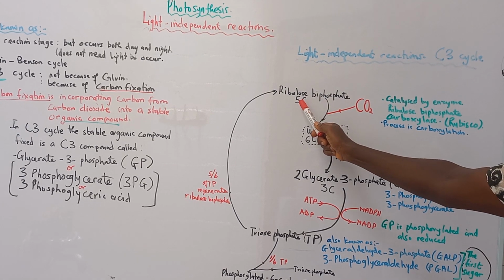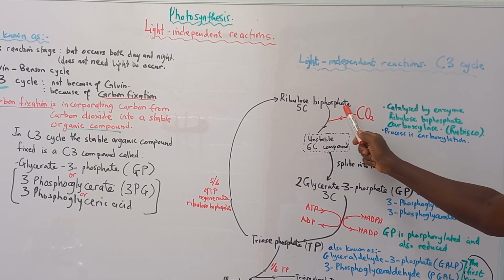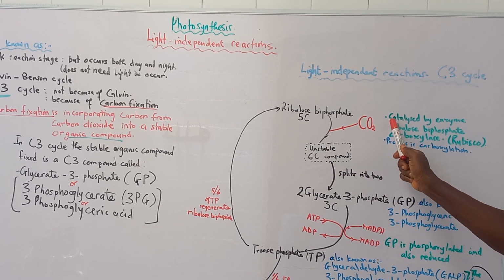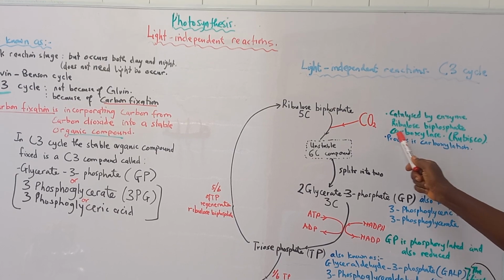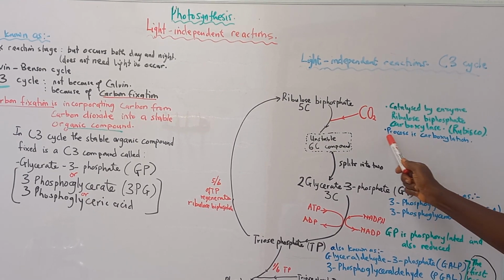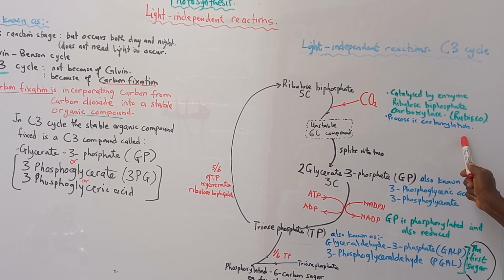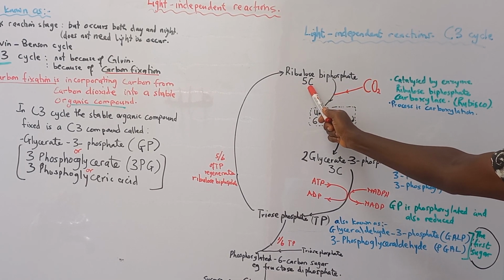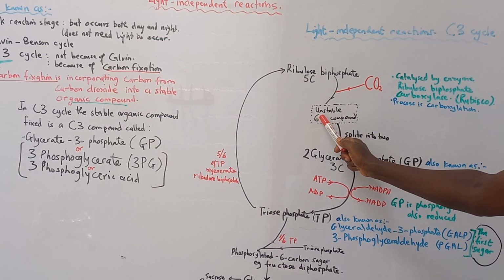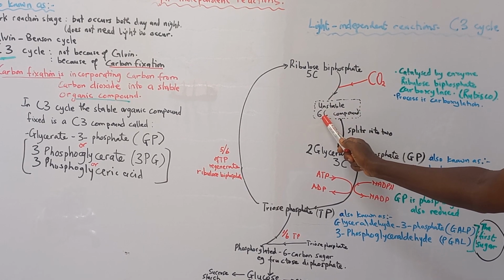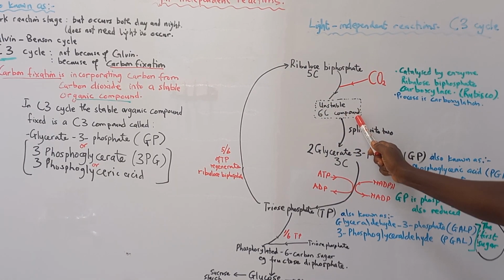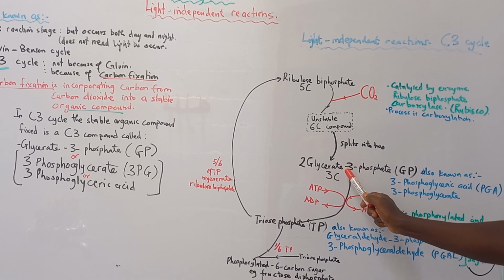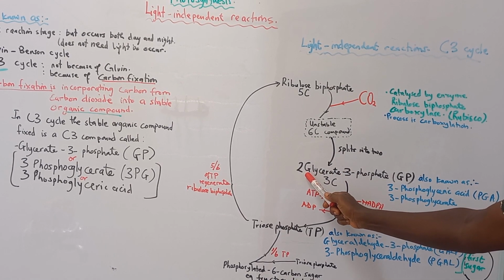So the process of ribulose biphosphate combining with carbon dioxide under the influence of this enzyme is known as carboxylation. Carbon dioxide combining with this 5-carbon compound forms an unstable 6-carbon compound which quickly splits into two to form glycerate 3-phosphate, 2 molecules of it.